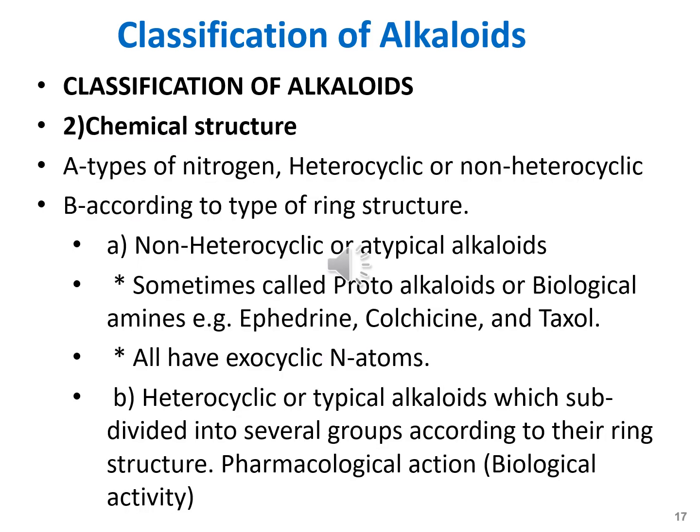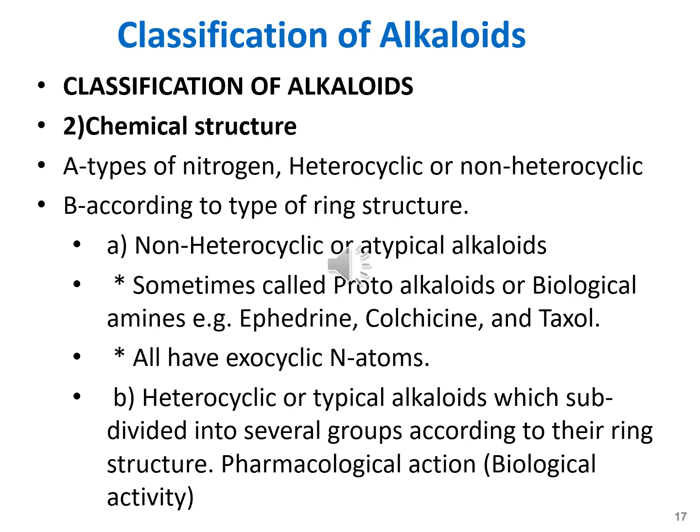I already told you that alkaloids may also be classified according to the type of their chemical structures. According to this system of classification, alkaloids may be classified as heterocyclic alkaloids or non-heterocyclic alkaloids. Non-heterocyclic alkaloids are also called atypical alkaloids. These are also sometimes called prototype alkaloids or biological amines. For example, ephedrine, colchicine, and taxol are examples of prototype or non-heterocyclic alkaloids. All these alkaloids don't have any nitrogen in their ring.